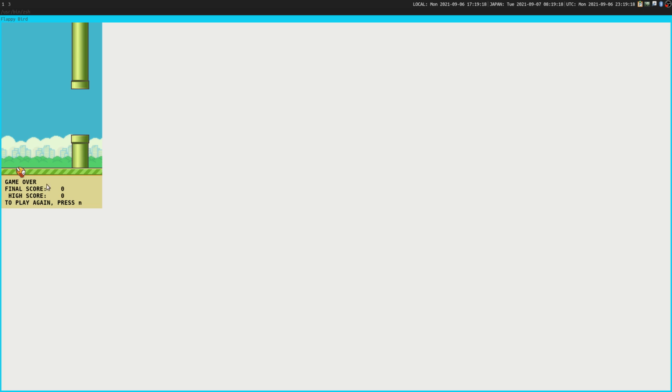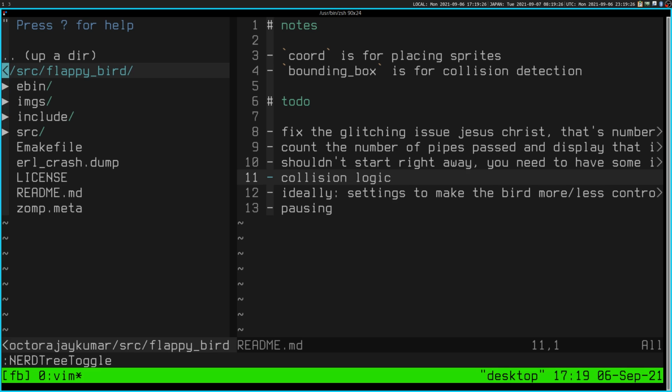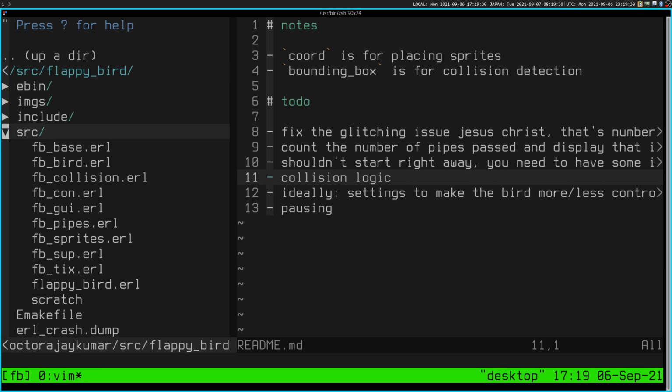And so if this was a professional game, you'd fix that. This is not a professional game. But I wanted to illustrate that. Yeah, so the collision logic, pausing, I think pausing is sort of antithetical to the spirit of that game. So, how does this work?